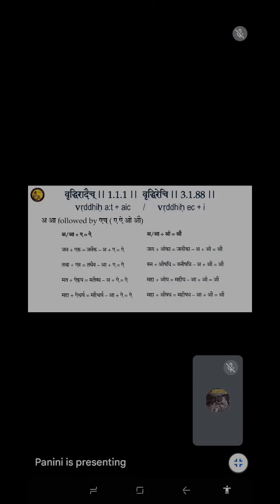How many sandhis do we have? One we have seen so far. This is guna, vriddhi, and dirgha. Right? And in the first lecture we had taken yana desha. So if you check with the yana desha, in guna what is happening? O plus E, you get A. Previous rule, please.